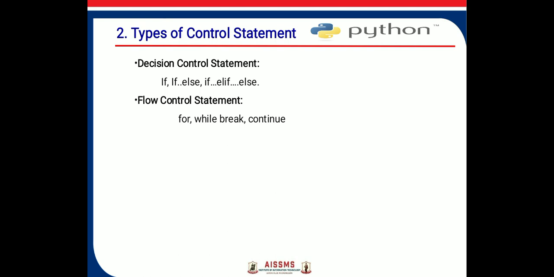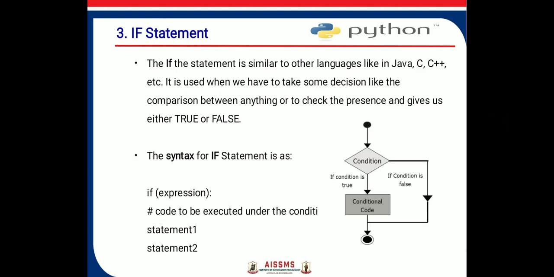We have two types of control statements in Python. Decision control statements like if, else, if-else. And another type is flow control statements, where we have for, while, break, continue. These are the control statements. Let's start with the first one, the if statement.